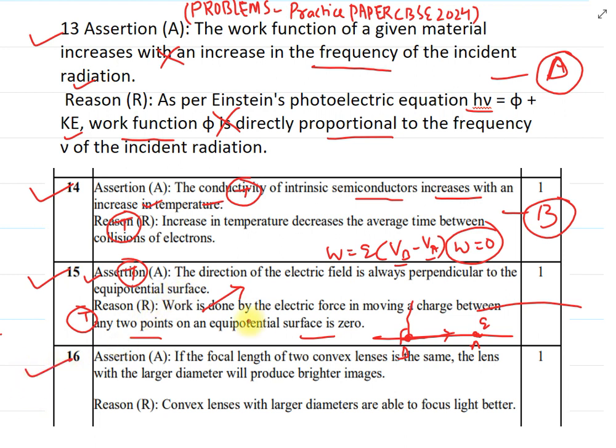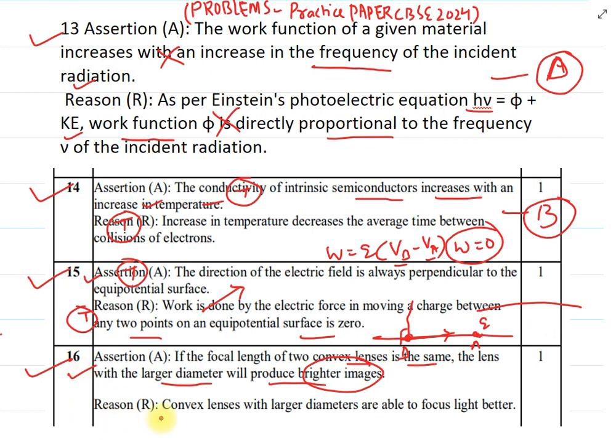Now let's come to the last assertion reason: if focal length of two convex lenses is same, the lens with larger diameter will produce brighter images. Both lenses having the same focal length, so both having the same power, converging power, but the lens having the larger diameter will gather more light, so will produce brighter images. So the assertion is true in this case.